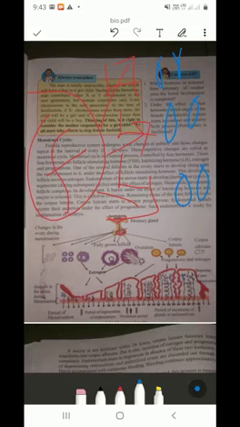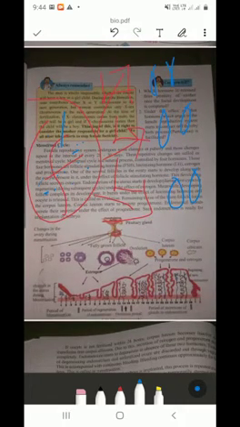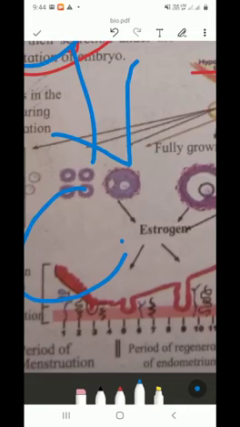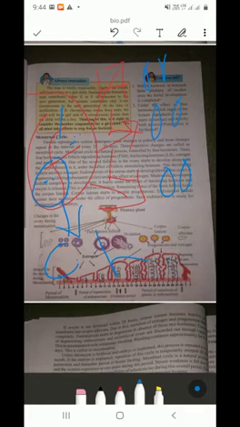Remaining tissue of the burst follicle forms the corpus luteum. Now it has burst and the oocyte is released, but some tissues remain. Those tissues are converted into corpus luteum. Corpus luteum starts to secrete progesterone.